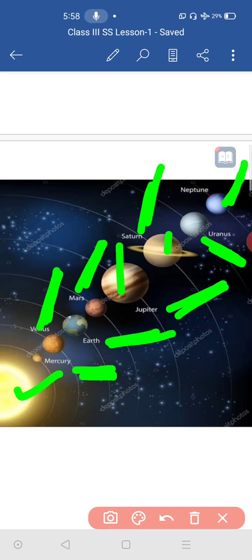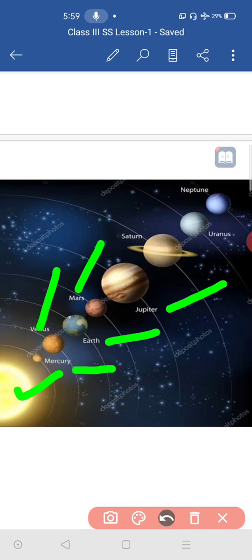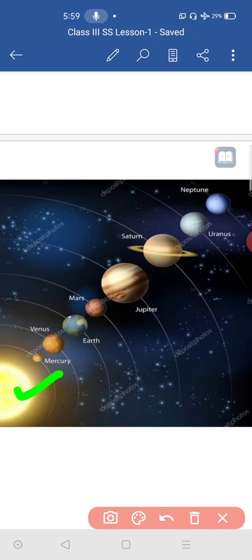How many planets are there? There are 8 planets in our solar system. Among these 8 planets, children, only our Earth has living things on it. Our Earth is here. No other planets have living things on their surface. Only our Earth has living things.